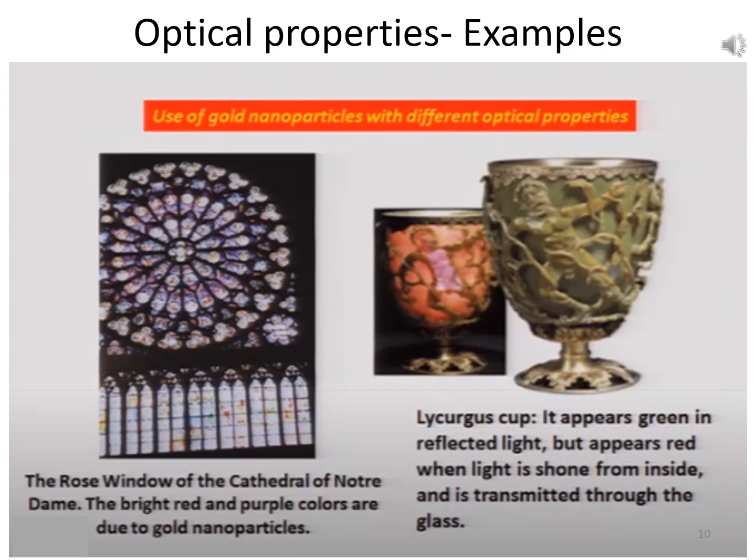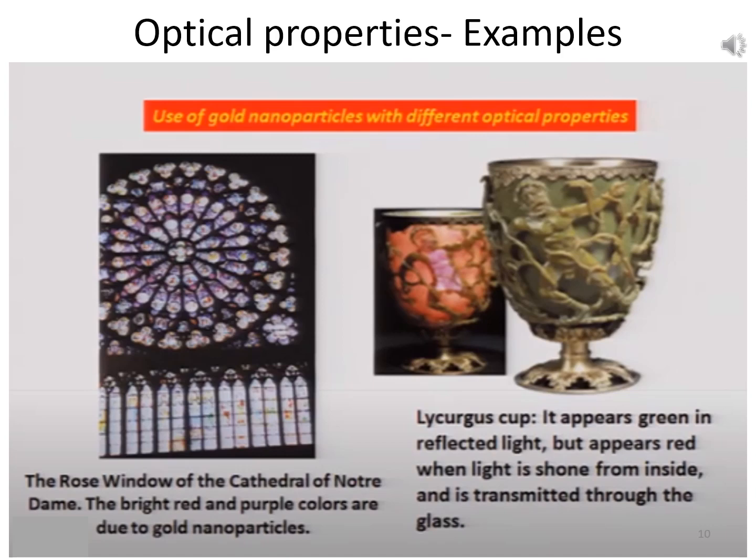This was not known in early years. When these windows were made, people did not know why the glass or windows show colors and what the reason behind this is. But now, after the advancement of technology, we know that this color is due to the presence of very small gold nanoparticles. The presence of these small nanoparticles can show different colors.